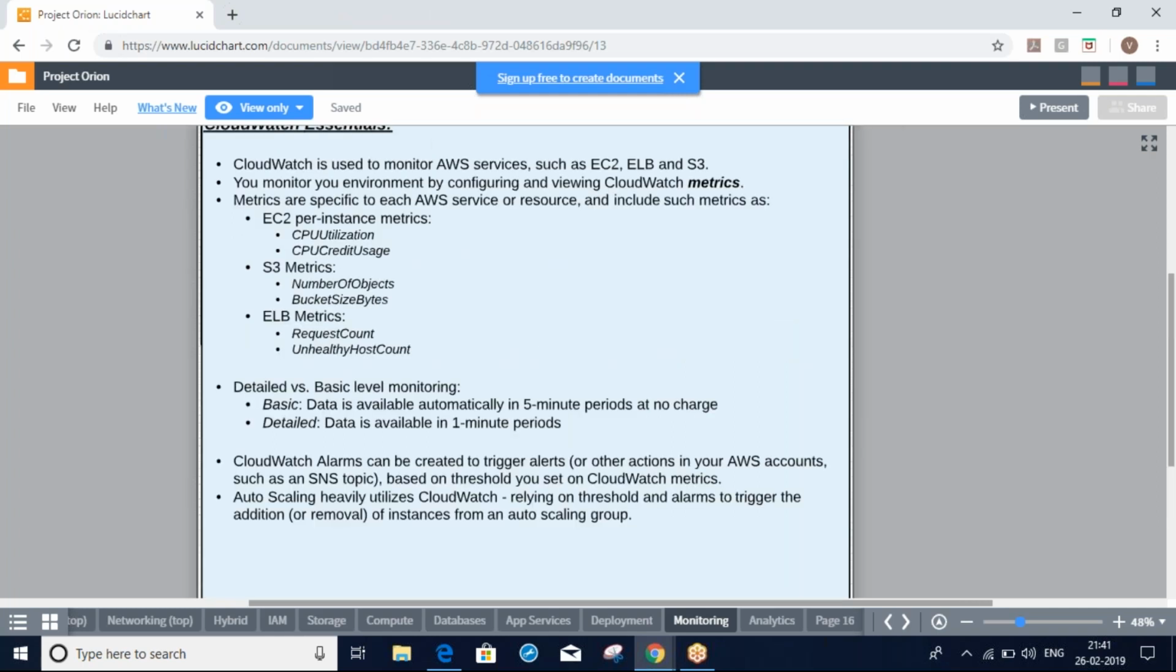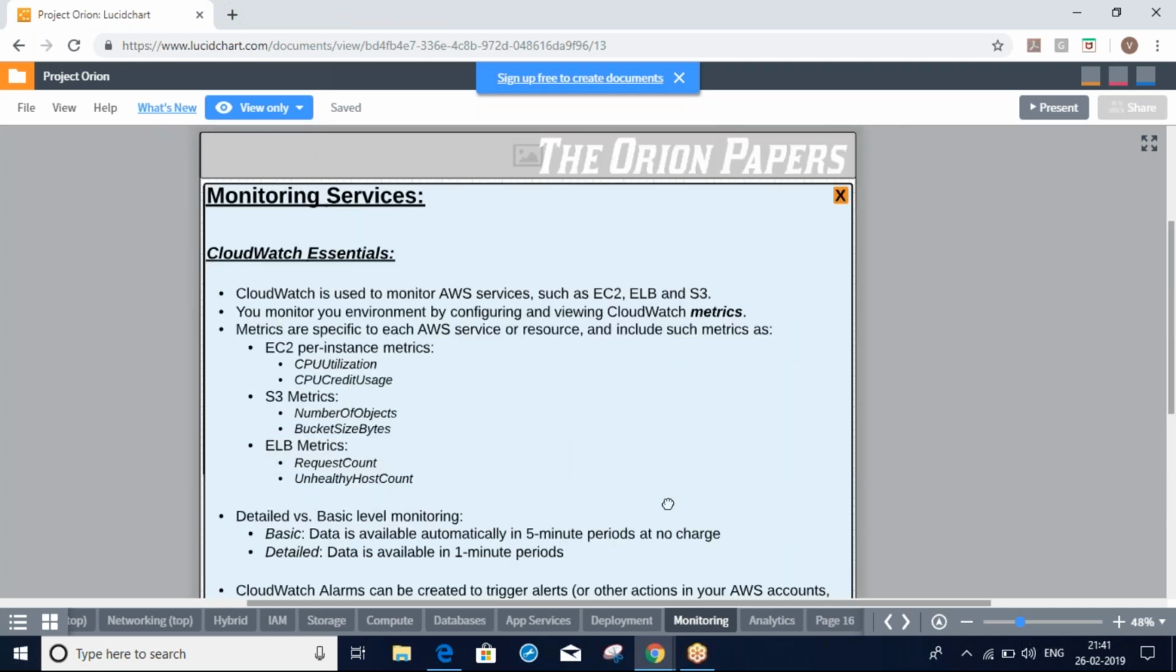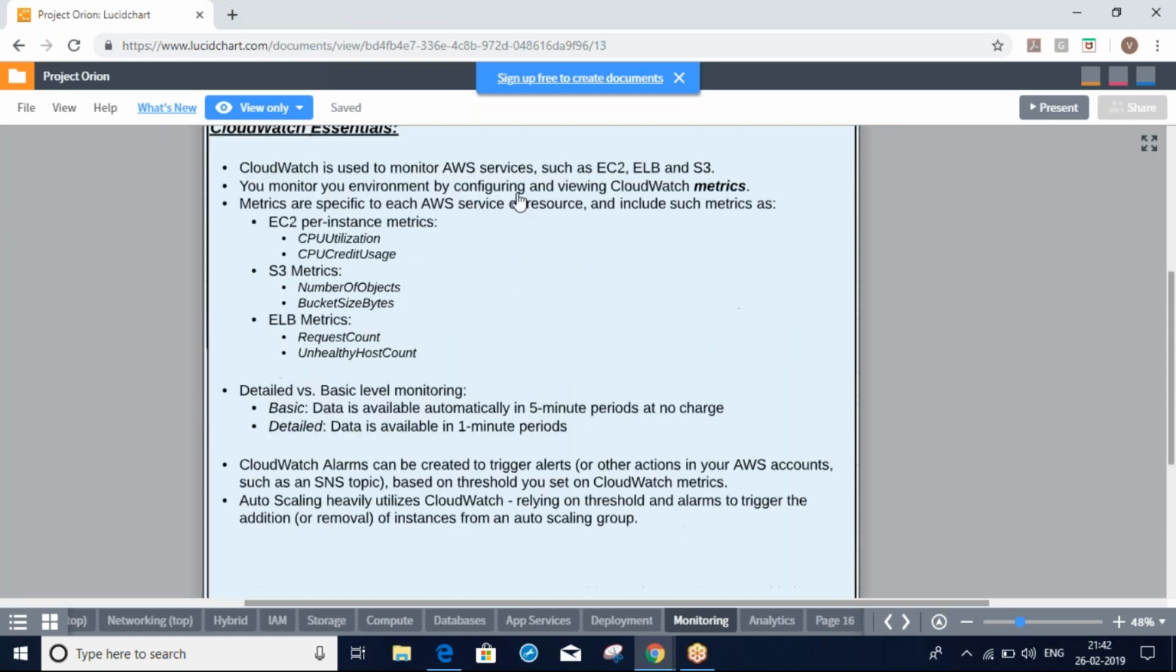So CloudWatch is used to monitor AWS services. You monitor your environment by configuring and viewing CloudWatch metrics. Here we can configure the metrics: CPU, memory, network, disk, swap, all these things. Metrics are specific to each AWS service or resource. Here we have two types of monitoring: basic and detailed.